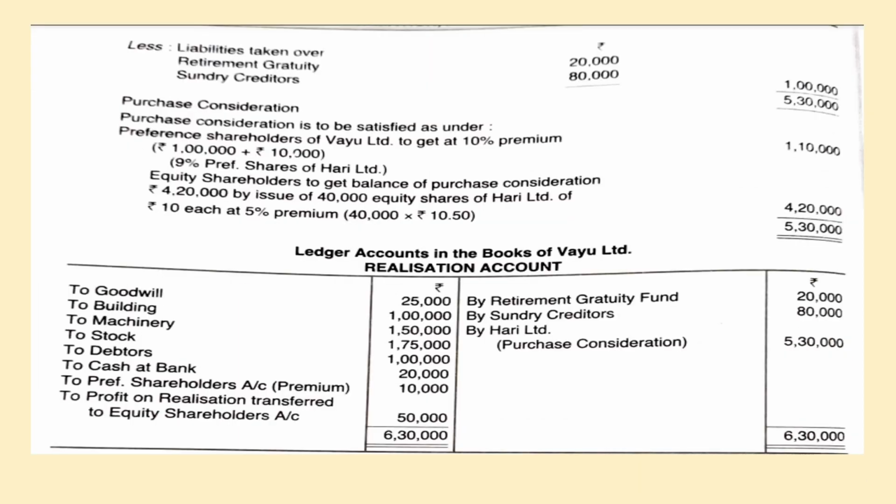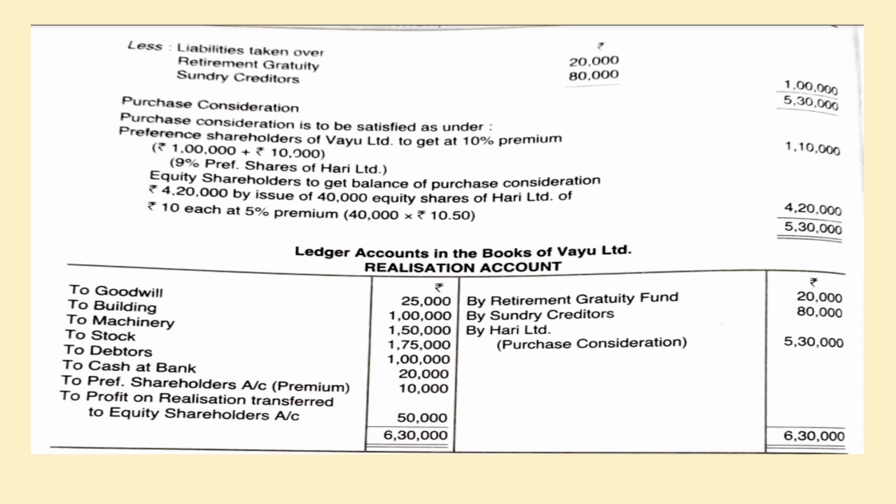And from the liabilities point of view, retirement gratuity is also a liability and creditors is one of the liabilities. So we are adding both, we get 1 lakh, and the total purchase consideration now comes to 5,30,000. Then how they are going to issue, that is, how they are going to settle this purchase consideration.